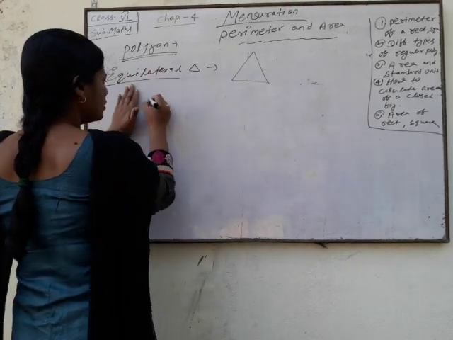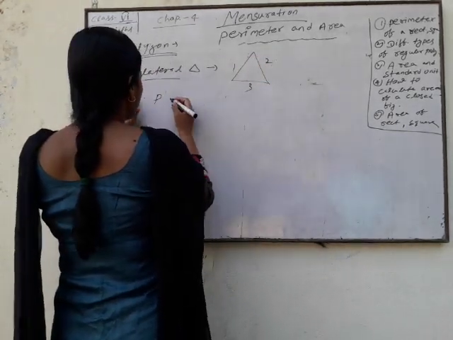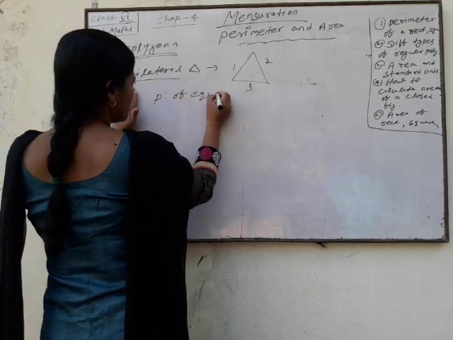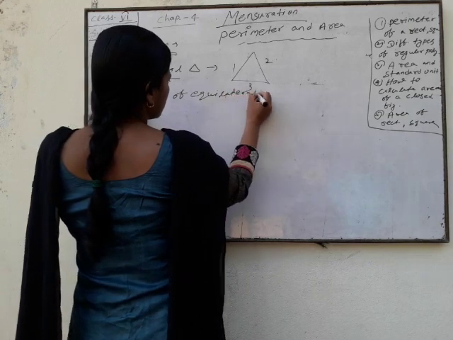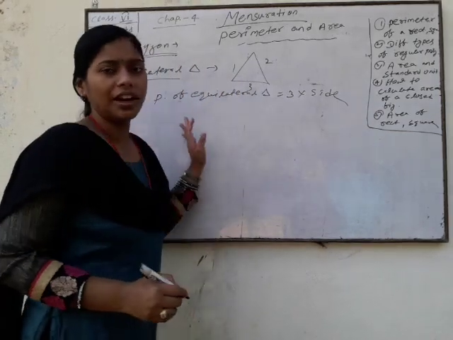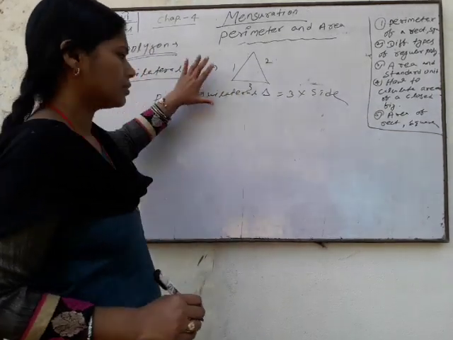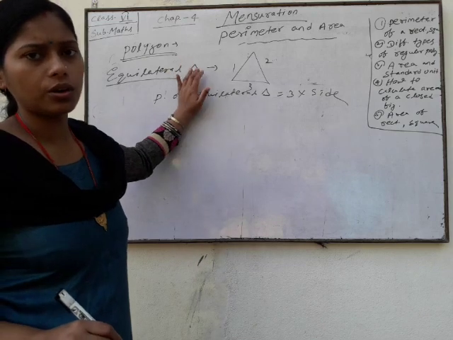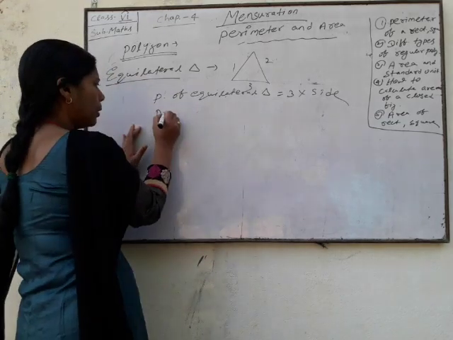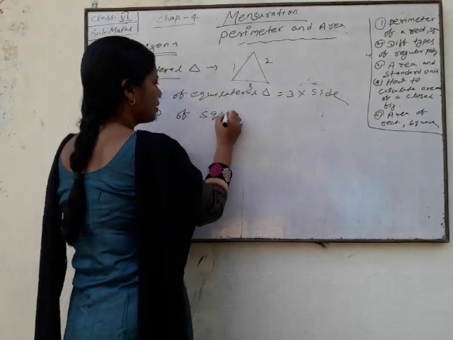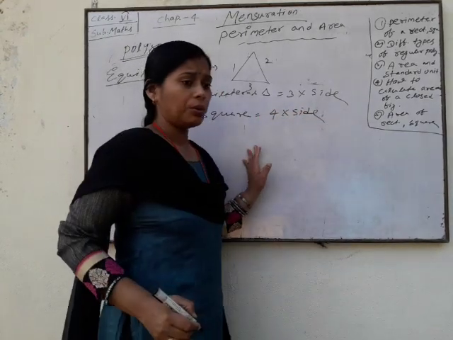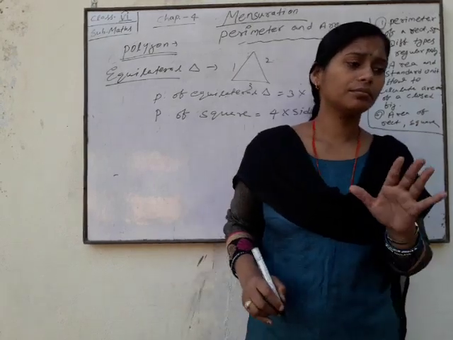Okay, so what is the perimeter? How many sides? 3 sides. So perimeter of your equilateral triangle is three into side. This is a regular polygon. The same as your square. Square is also a regular polygon. There are 4 equal sides. It means perimeter of square is 4 into side.